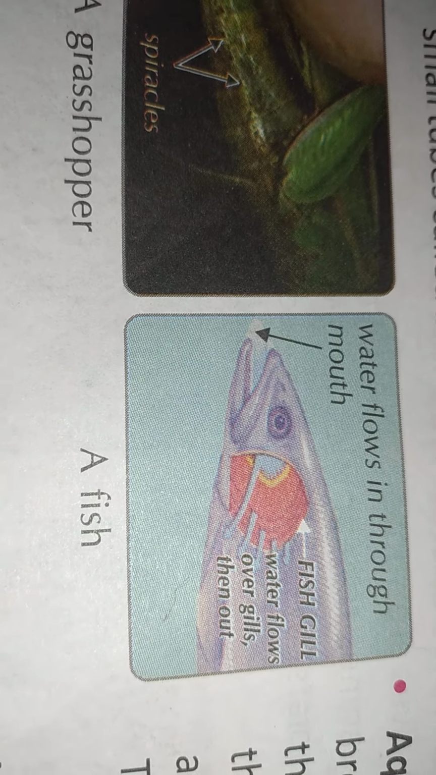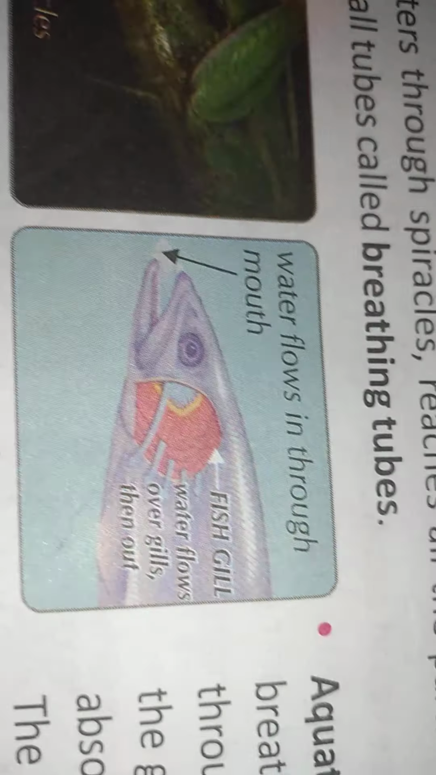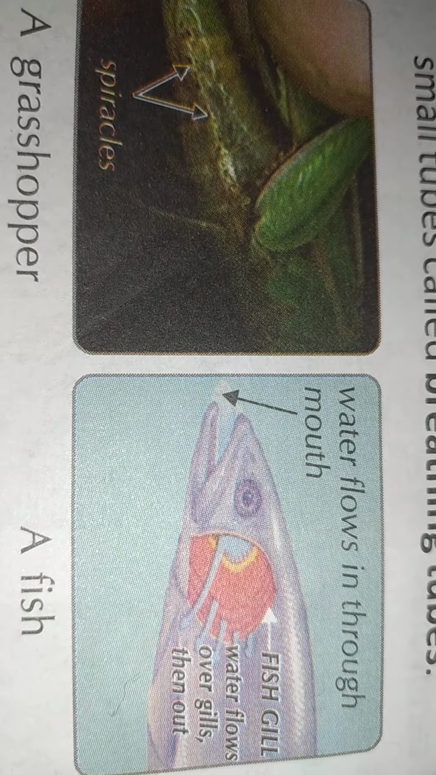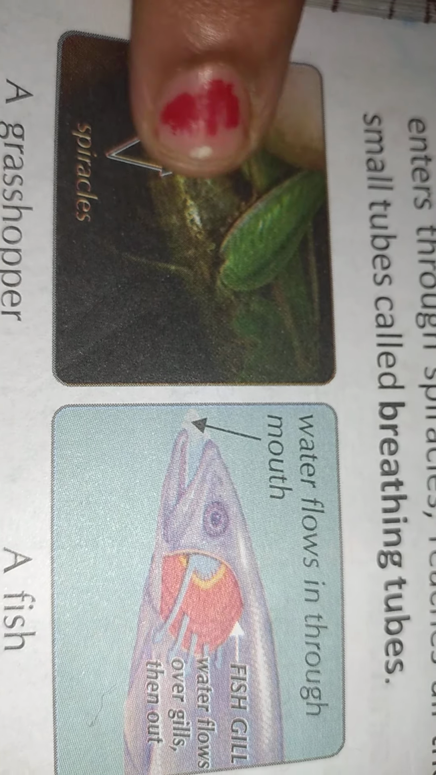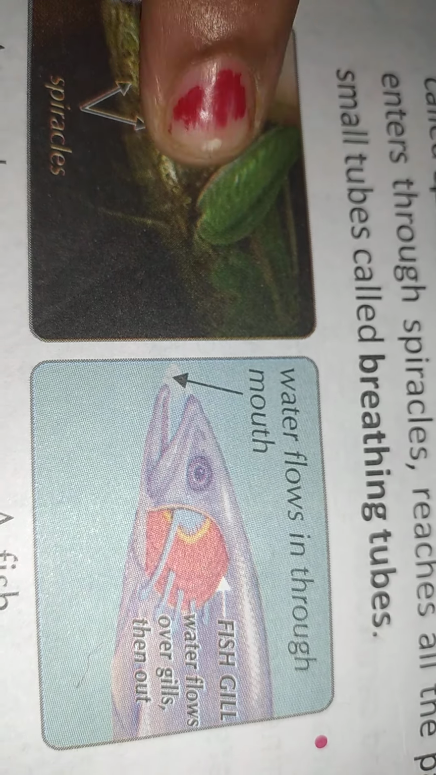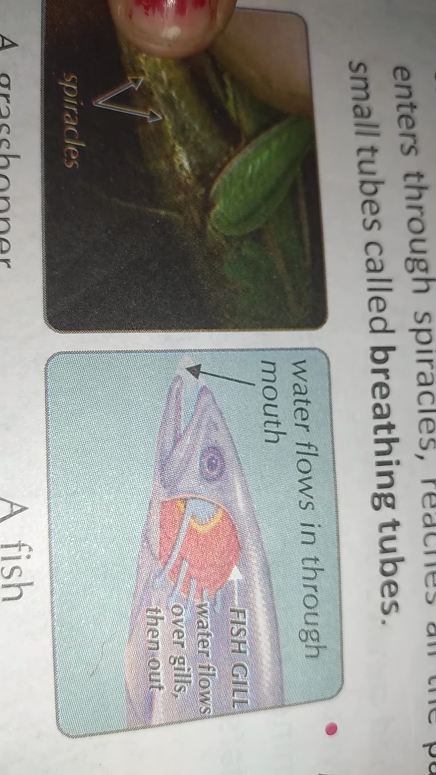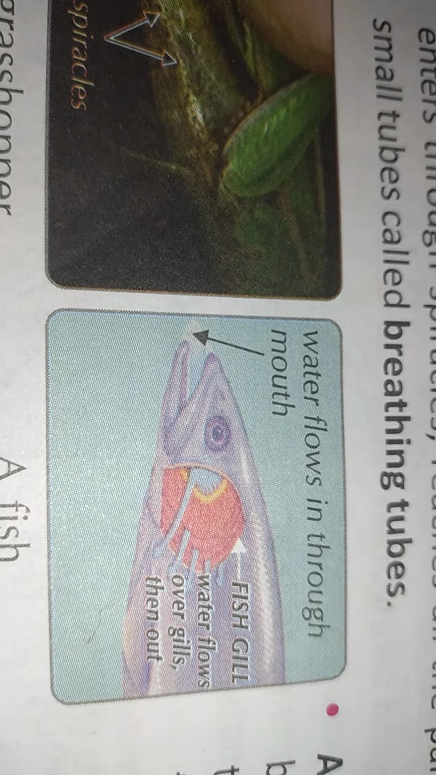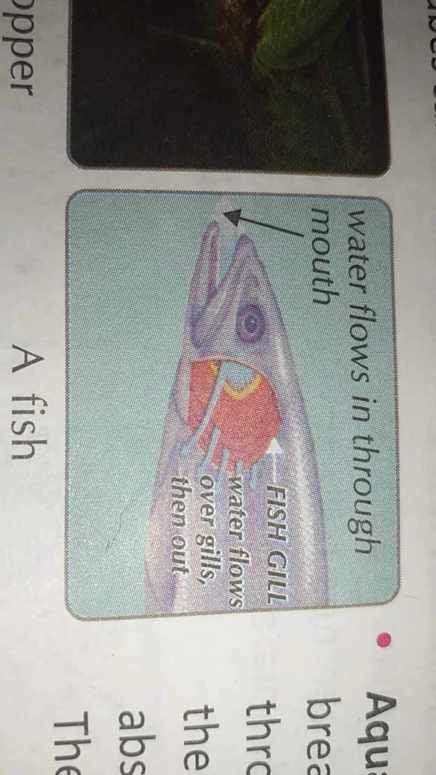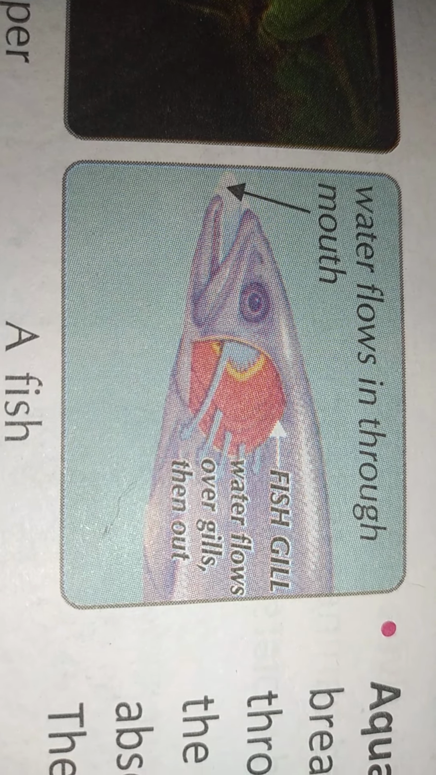Okay, see this. Tiny organisms like amoeba and paramecium breathe through their body surfaces, the whole body. This is an amoeba, it breathes through its whole body, children. Next, see this. Insects have tiny holes along the sides of their bodies, and these holes are called spiracles. This is a grasshopper, and it has small pores called spiracles. Through these only it will breathe. Air enters through the spiracles and reaches all the parts of the body through small tubes called breathing tubes.